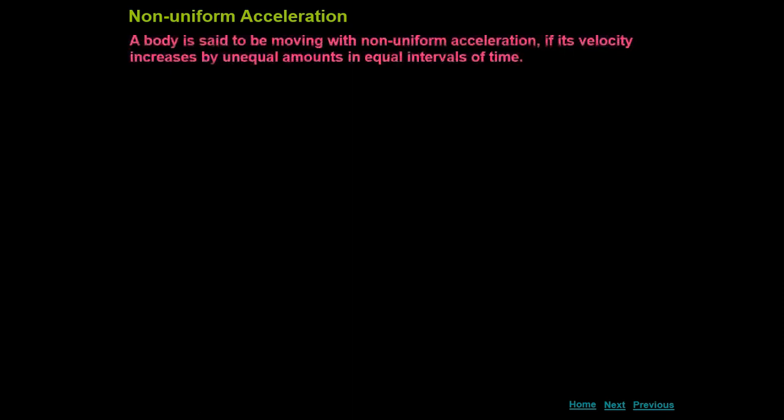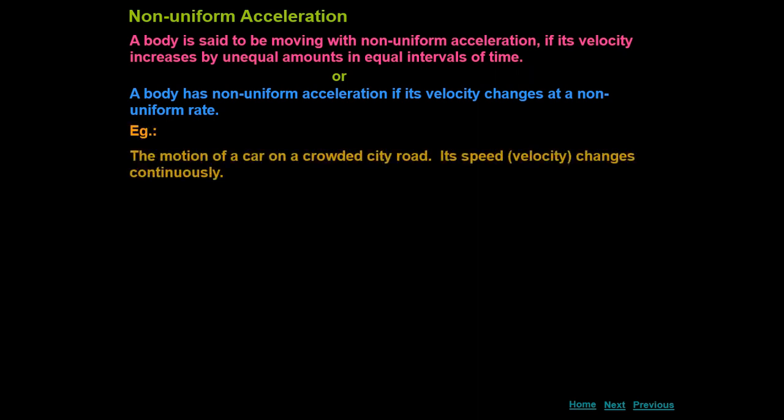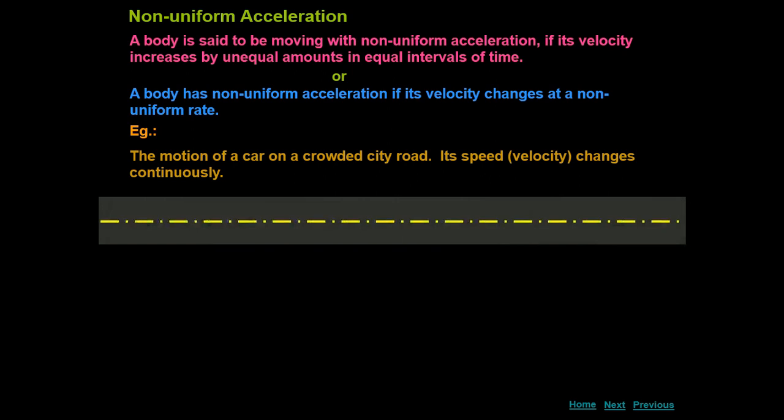Next is non-uniform acceleration. A body is said to be moving with non-uniform acceleration if its velocity increases by unequal amounts in equal intervals of time. A simple definition: if its velocity changes at a non-uniform rate, it's called non-uniform acceleration. For example, the motion of a car on a crowded city road. Its speed changes continuously, it does not have a constant speed, so it is a non-uniform acceleration.